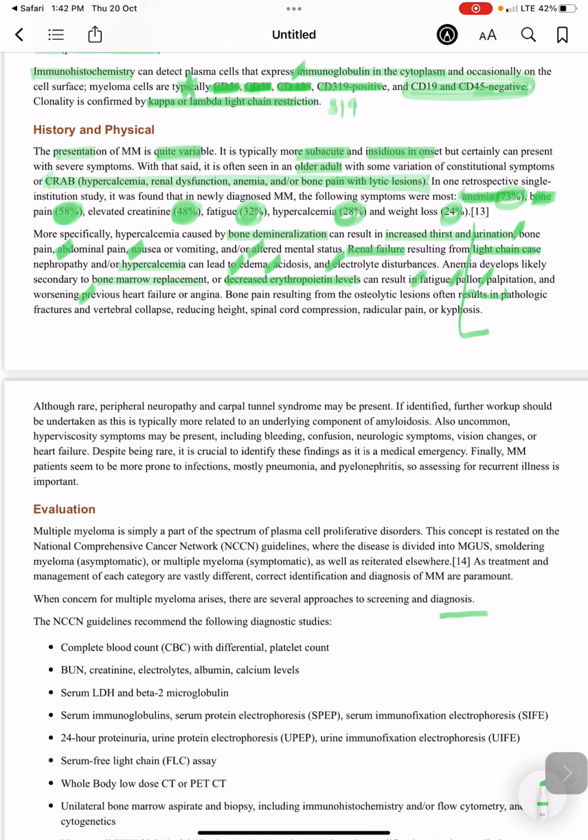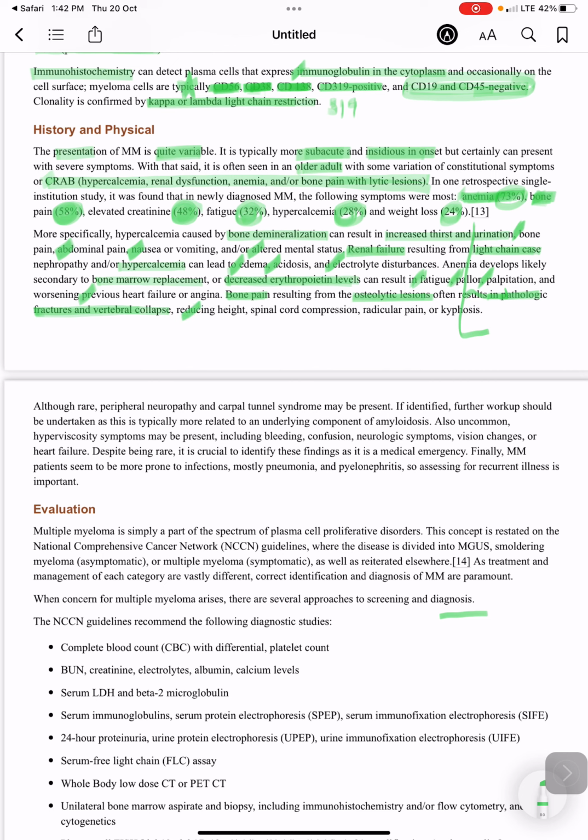Bone pain results from the osteolytic lesions, which often result in pathological fractures and vertebral collapse. So there will be a pathological fracture and vertebral collapse.